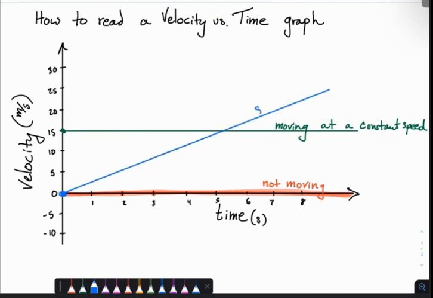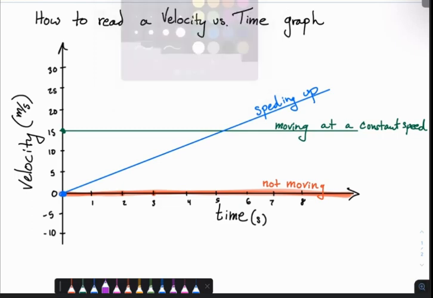This is speeding up. And a lot of students want to tell me that it's a curve because they're thinking of a position versus time graph. In this class, we're going to only deal with velocities that are increasing at one rate. We're not going to have velocities that are increasing faster or slower at different rates. It's going to be straight lines. So our velocity versus time graph is going to be straight like this. And that just shows that you're accelerating or speeding up at the same rate the whole time.